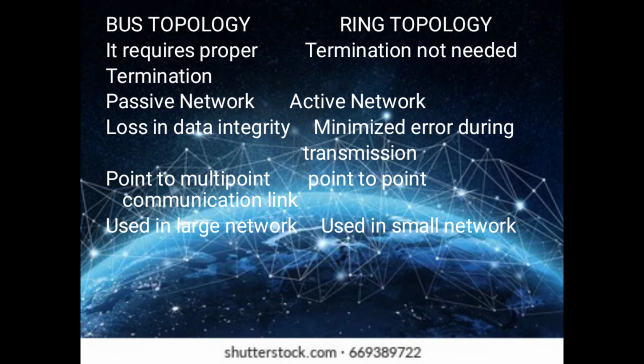Next is the differentiation between the bus topology and the ring topology. Bus topology requires a proper termination, whereas the ring topology does not need it. Bus topology is a passive network. Ring topology is an active network. In bus topology, there is a loss in data integrity. In ring topology, errors are minimized during transmission. Bus topology is a point-to-multipoint communication link, whereas the ring topology is point-to-point. Bus topology is used in large networks, whereas the ring topology is used in small networks.